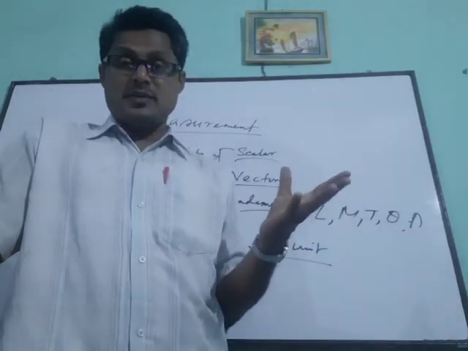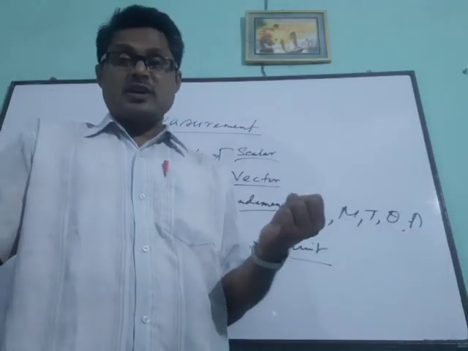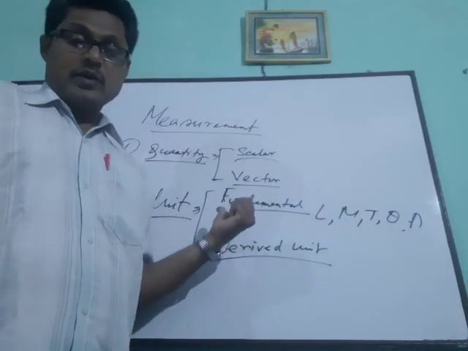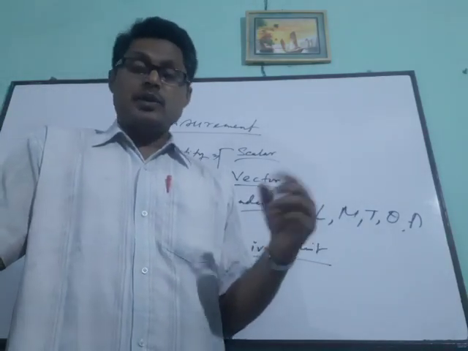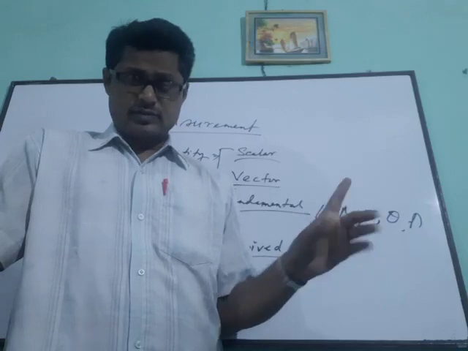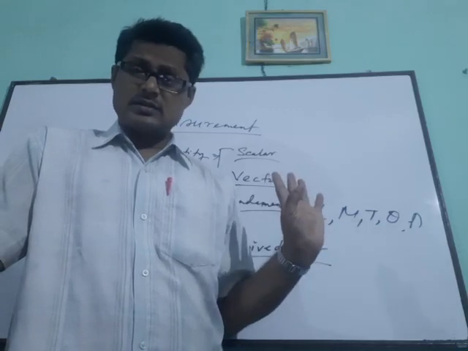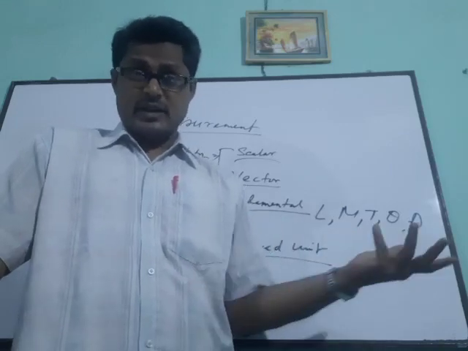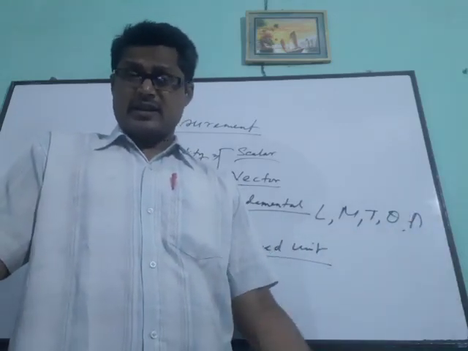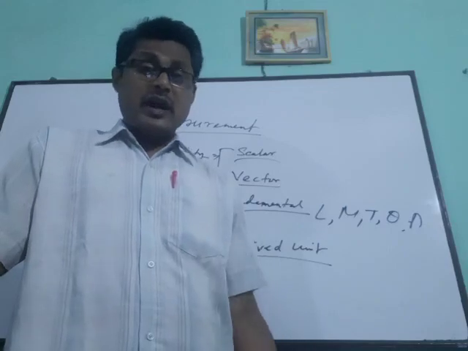The chapter name is measurement, and whatever can be measured is a quantity. Wherever you want to measure, you have to put a proper unit. Units are of two types, fundamental and derived. Fundamental are only a few: mass, length, temperature, current intensity, etc. But for derived there is no limit.